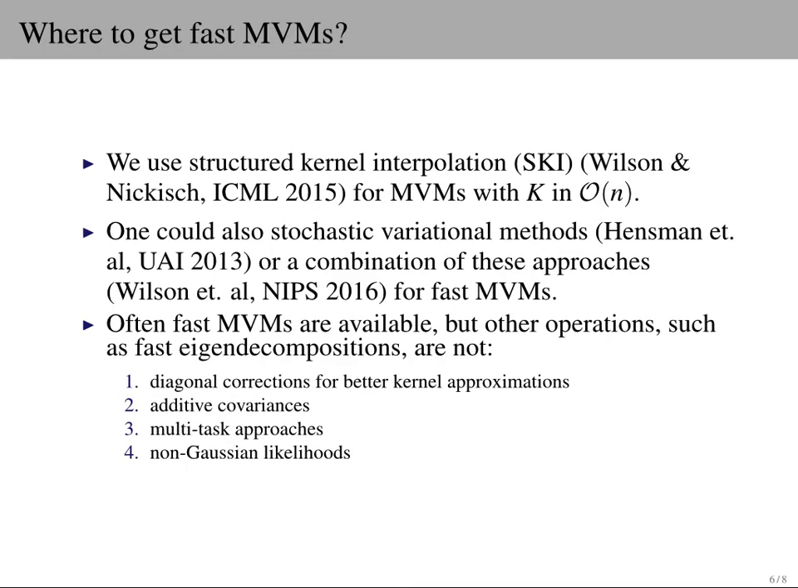There are several possible methods to compute fast matrix vector multiplies with a kernel matrix. In our experiments, we typically use the structured kernel interpolation method SKI, which uses a scaled eigenvalue approach to approximate the log determinant by taking advantage of fast eigendecomposition for Toeplitz matrices. However, this structure is not always available, and this method does not work for sums of covariances or non-Gaussian likelihoods, areas where our method still applies.